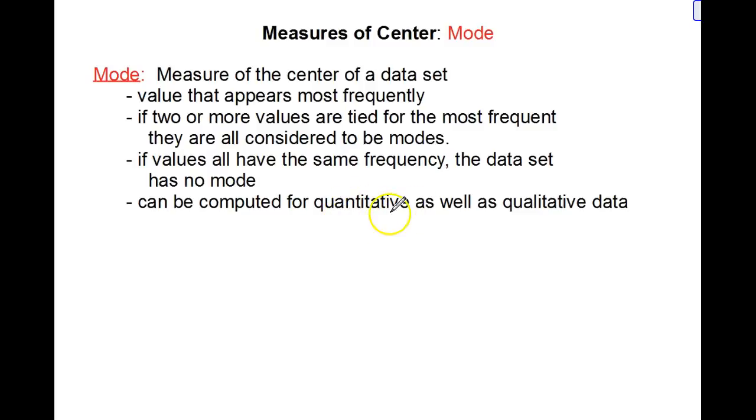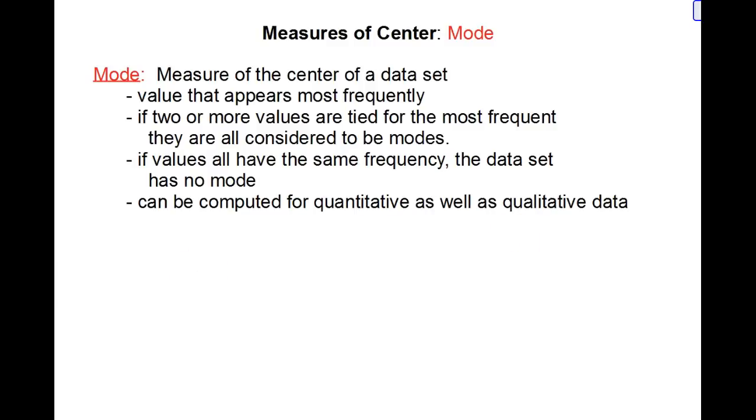Qualitative data is usually in the form of some type of word, or it can be numbers that you can't do anything with, such as a phone number or a zip code. Those numbers don't really do anything arithmetically. And so those are considered qualitative data.